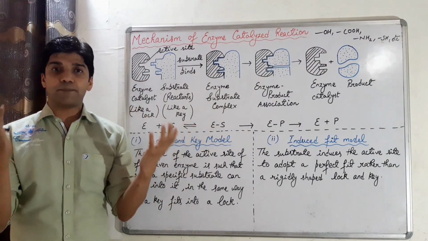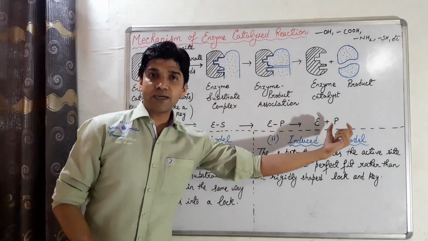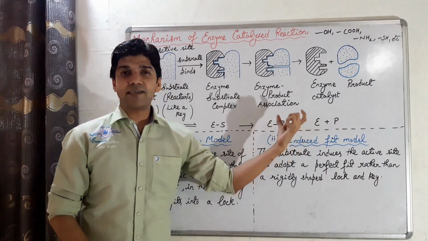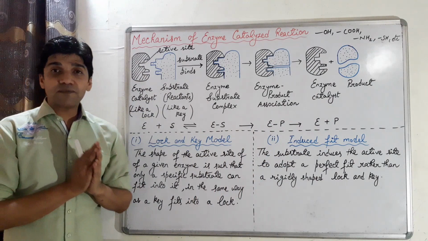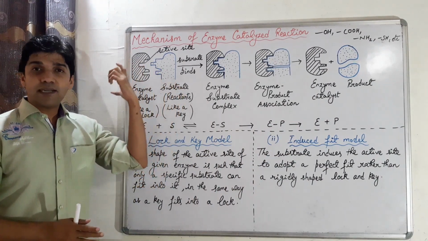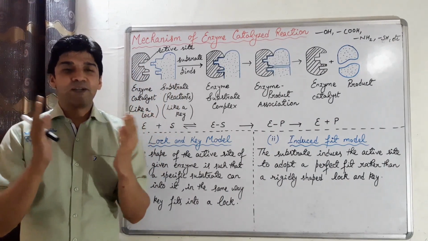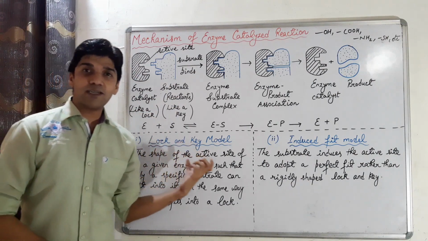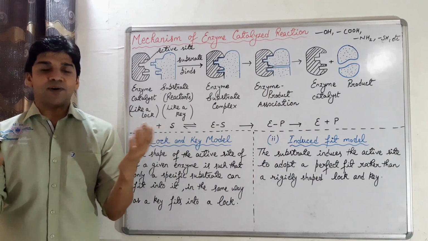It is a fast step which then decomposes to form product, and it is the slowest step. It is the rate determining step. Now this binding of the substrate or the reactant molecules with the enzyme particles is explained with the help of two models known as the lock and key model and the induced fit model. Let's explain them one by one.